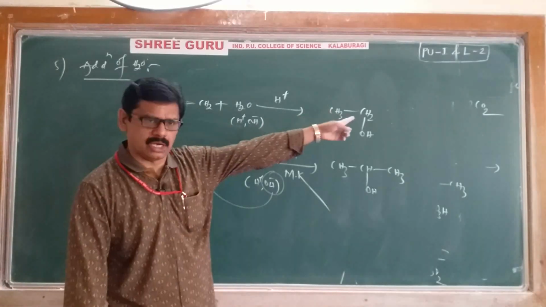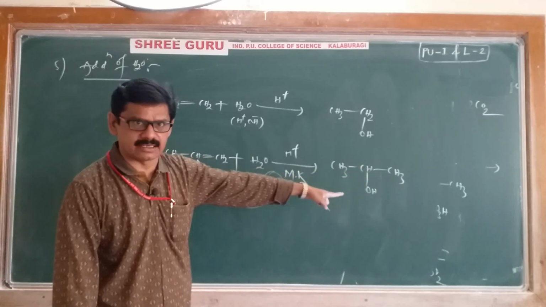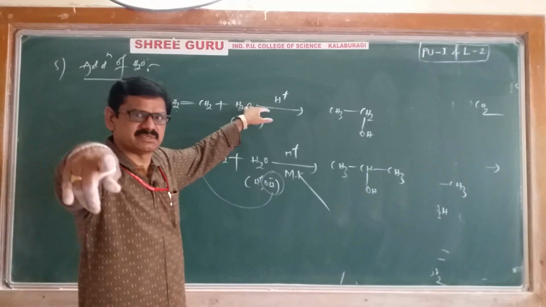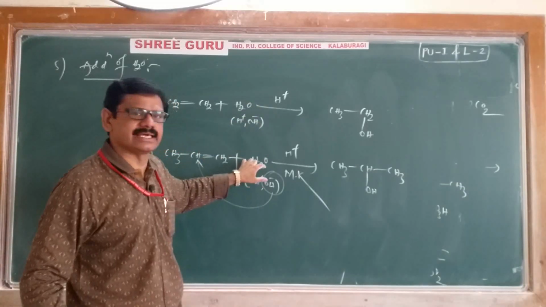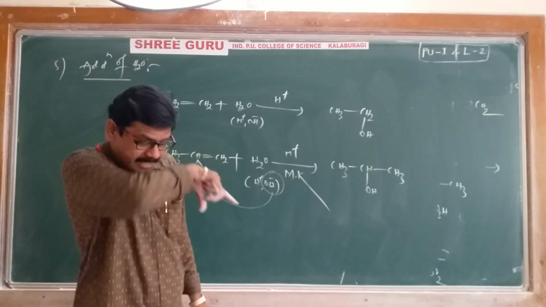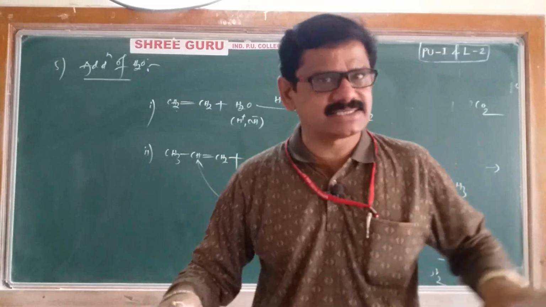Ethene gives ethanol, propene gives propan-2-ol. Here no Markovnikov, nothing. Why? Because it is a symmetrical alkene. But in case of unsymmetrical alkenes, Markovnikov's rule will be followed. Right. Next, all addition reactions are completed. Remember, addition reactions are completed.